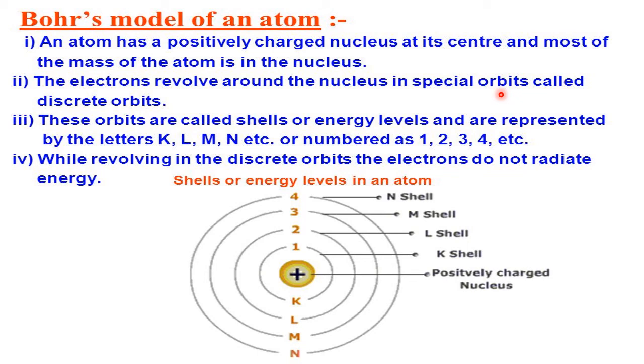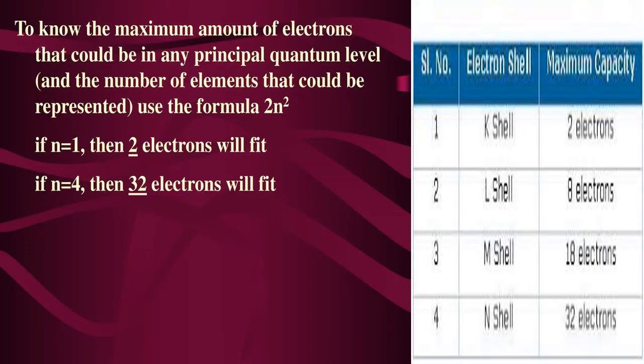Next is L, next is M, next is N. Now, how many electrons are there in each shell? That is the formula given by Niels Bohr, called the 2n square formula. What is n here? n is the number of the shell. If n equals 1, K shell; n equals 2, L shell. Like that, here is the table.